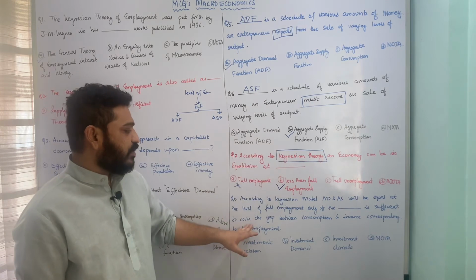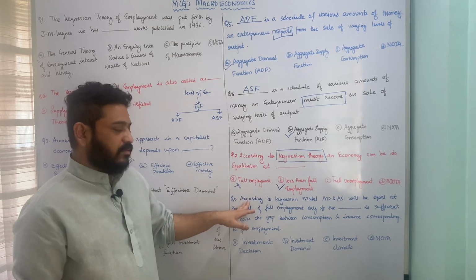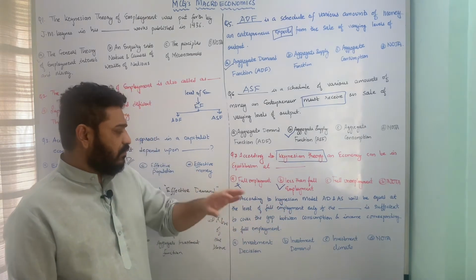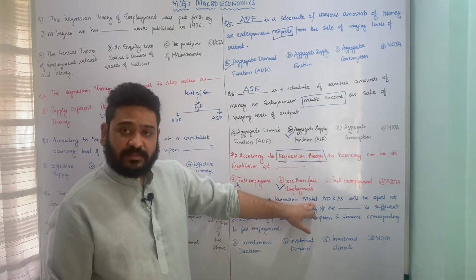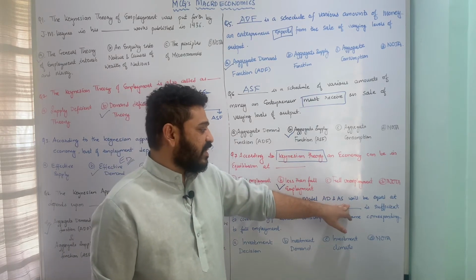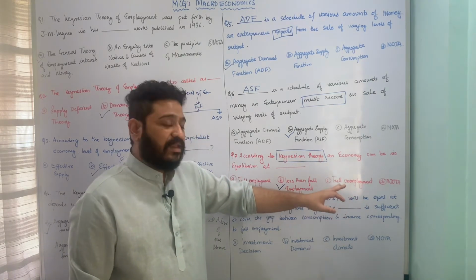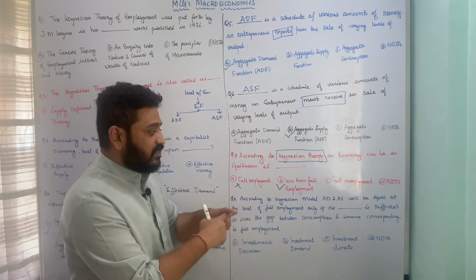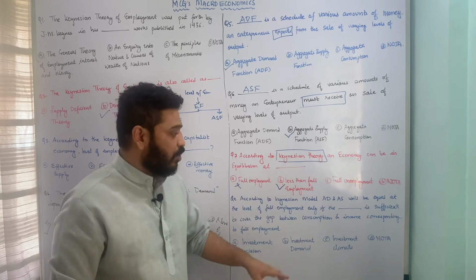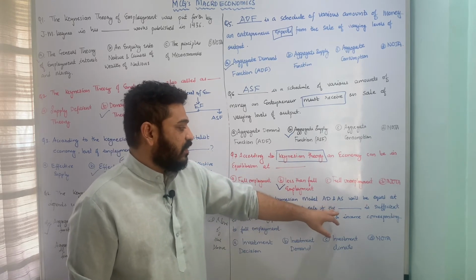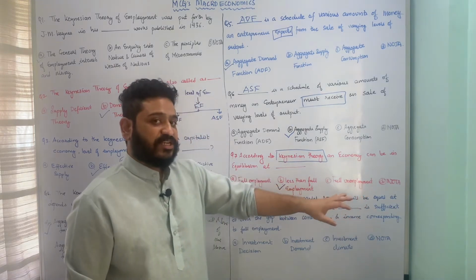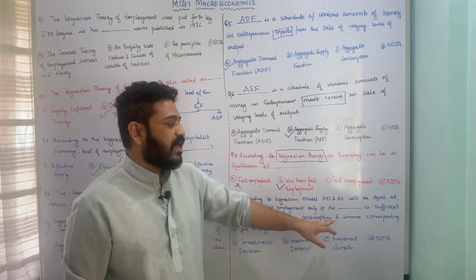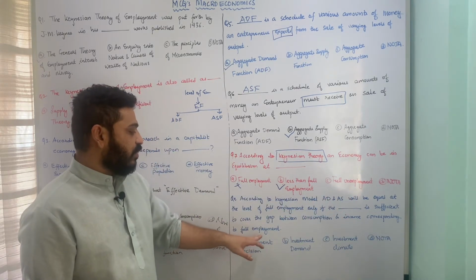Let us now move to the last question in this segment, which is talking about the AD and AS model, that is the aggregate demand and aggregate supply model. According to the Keynesian model, aggregate demand as well as aggregate supply will be equal at the level of full employment only if the dash is sufficient to cover up the gap between consumption and income corresponding to full employment.